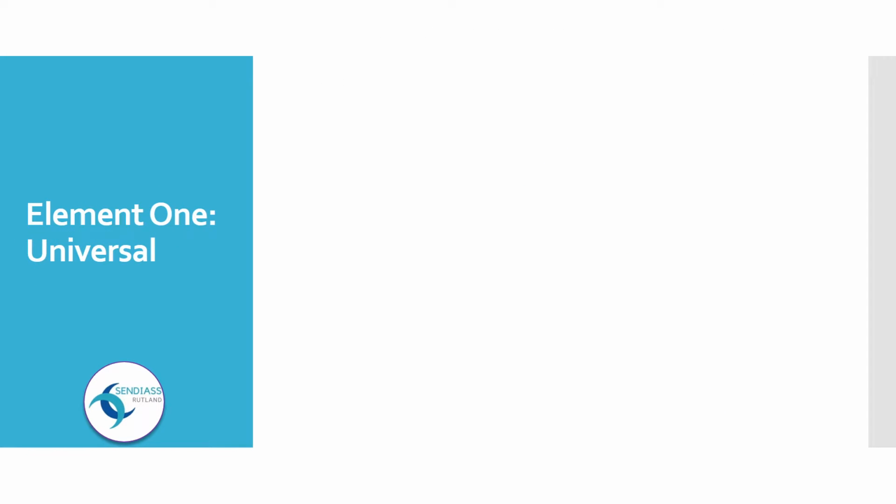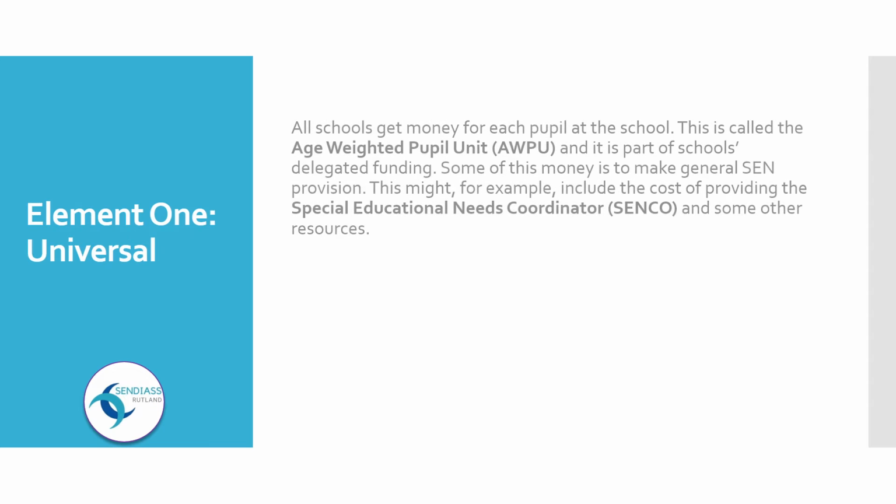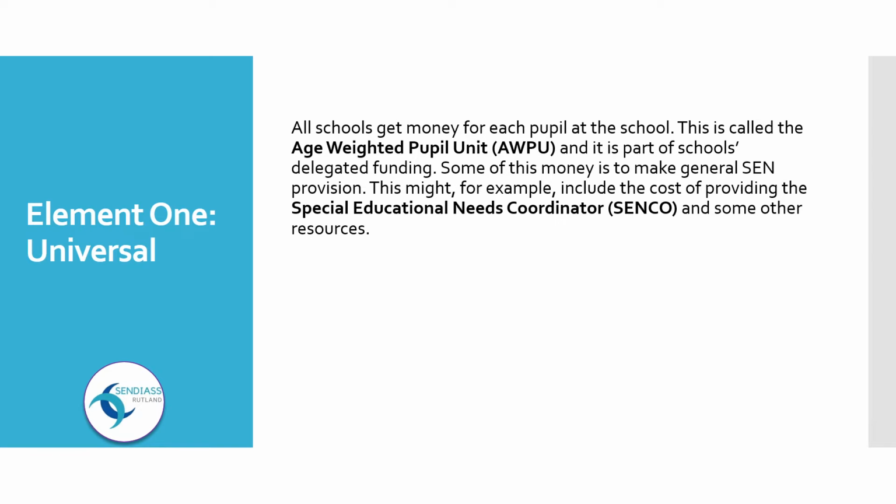Element 1, universal. All schools get money for each pupil at the school. This is called the Age-Weighted Pupil Unit, AWPU, and it is part of the school's delegated funding. Some of this money is to make general SEN provision. This might, for example, include the cost of providing the Special Educational Needs Coordinator or SENCO, and some other resources.